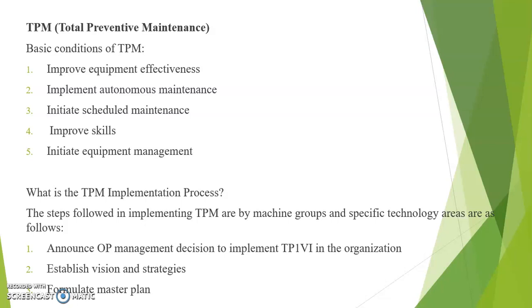These TPM activities always have two aims. First one is to achieve optimal equipment conditions and achieve optimal human performance. These are inseparable because human performance creates the equipment conditions.